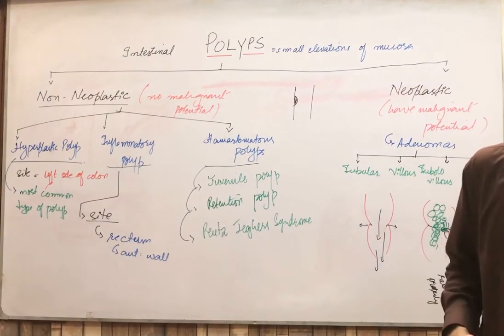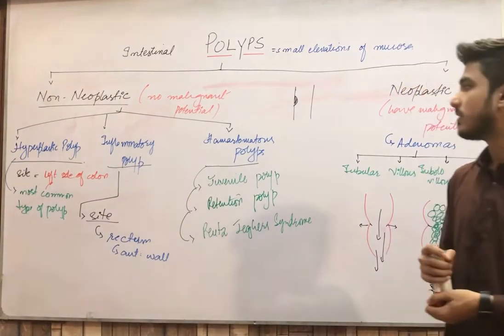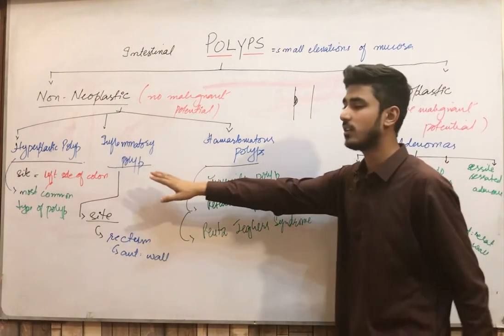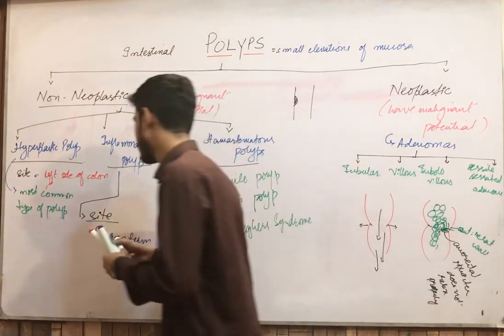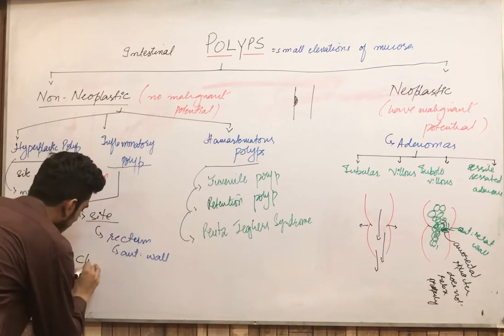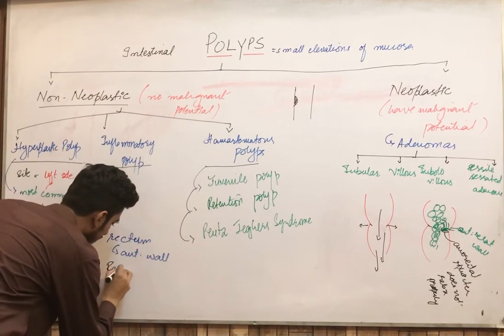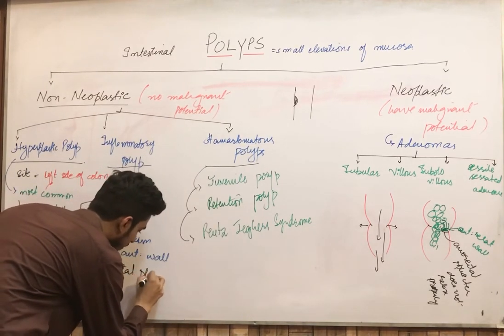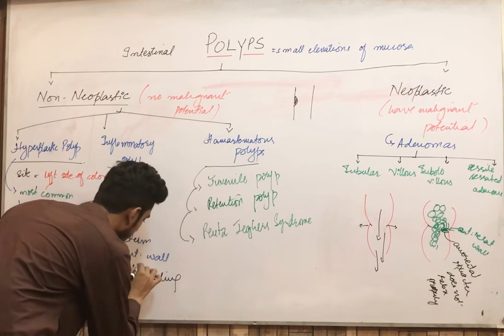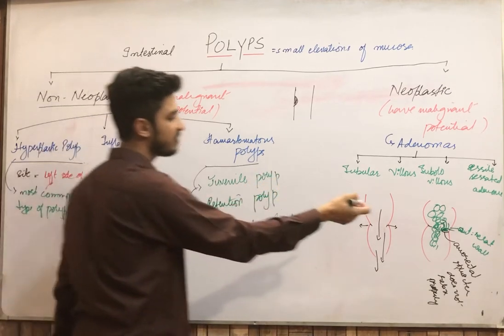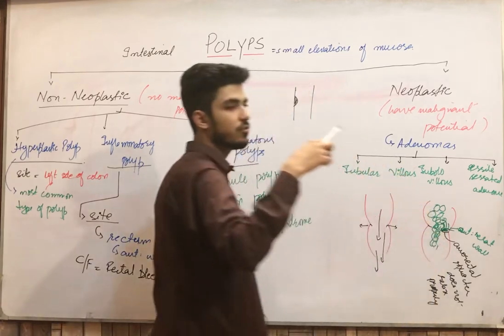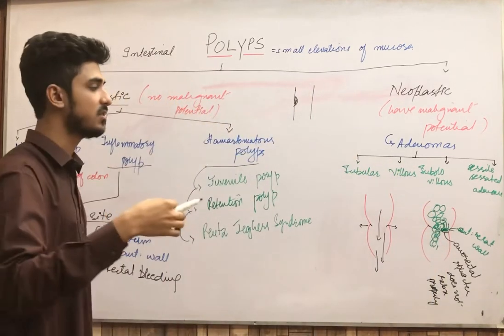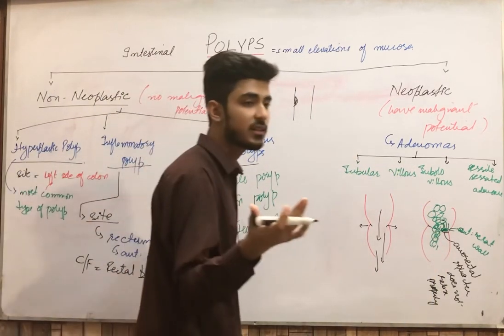Clear? Now if you want to see the clinical features of this inflammatory polyp, we have the clinical triad. First, rectal bleeding will occur. Obviously if the polyp is present in this region, whenever there is passage of the feces, the polyp can become infected and it can bleed.